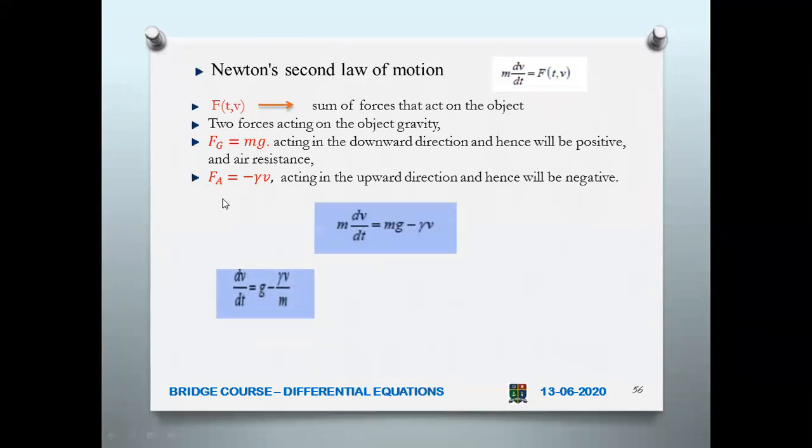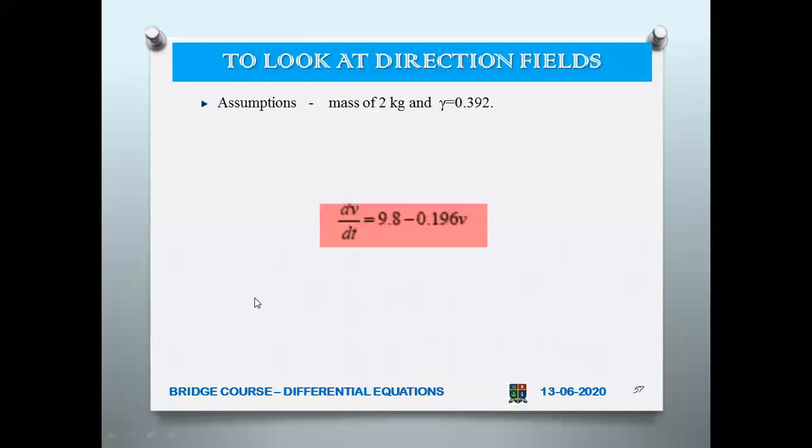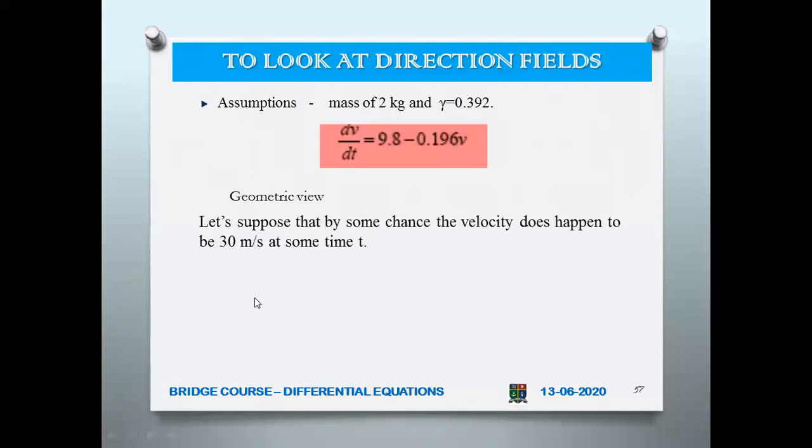Now you add: m dv by dt is equal to mg minus gamma v. So what is dv by dt? That will be g minus gamma v by m. It is a first order linear differential equation that will give the velocity of a falling object of mass m. So here if you solve this, you will get the velocity. Now here we are going to look at the direction field.